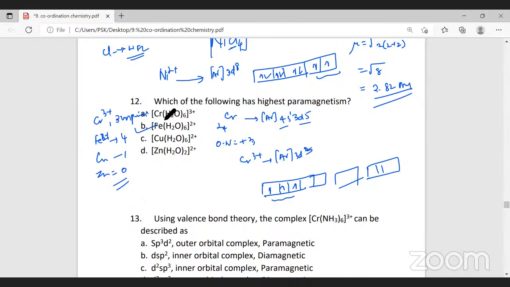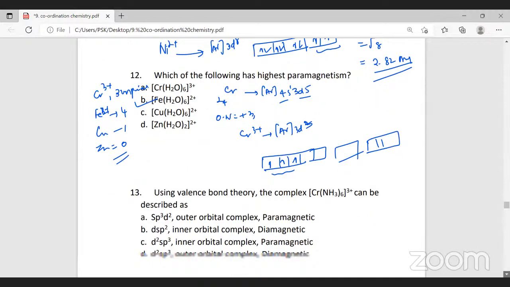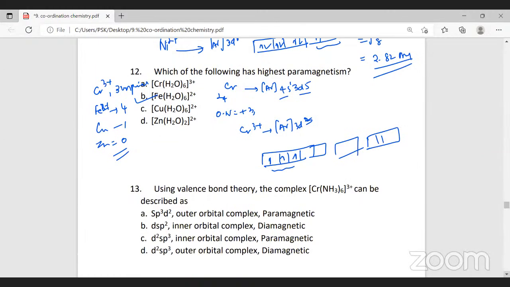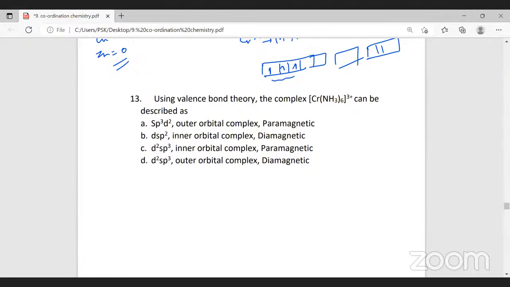Using valence bond theory, the complex Cr(NH3)6 3+ can be described as... Using valence bond theory. Tell me, this we have learned, we are learning chromium metal, no? You tell me now. Take a chance and tell me. You have to give me the reason also. Since the coordination number is 6, the structure is octahedral, no doubt. When the structure is octahedral, we talk about inner complex and outer complex. Now, ammonia is a strong field ligand. When ammonia is a strong field ligand, pairing of electrons within the metal takes place.